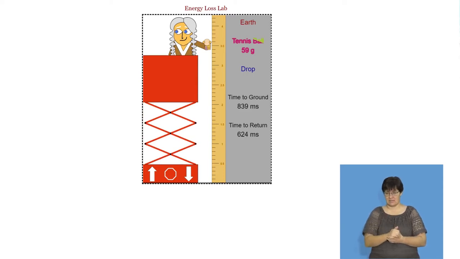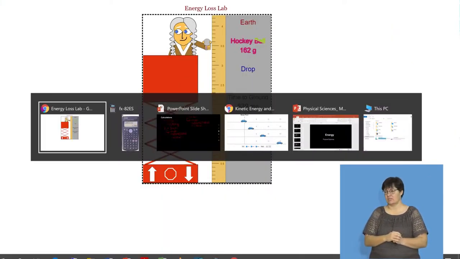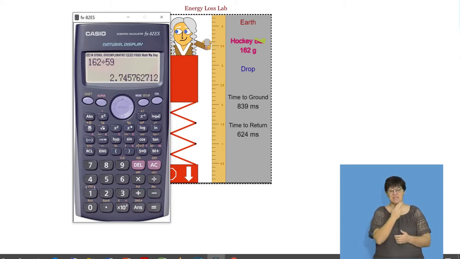Let's use something other than a tennis ball. Hockey ball. 50, we did 59, now we've got 162. That's about 3 times bigger, okay? Not quite, it's about 2.5. Actually, let's just check how many times bigger it is. So I'm going to take the 162 divided by 59, and it's 2.7, okay? That's a nice sort of round number.